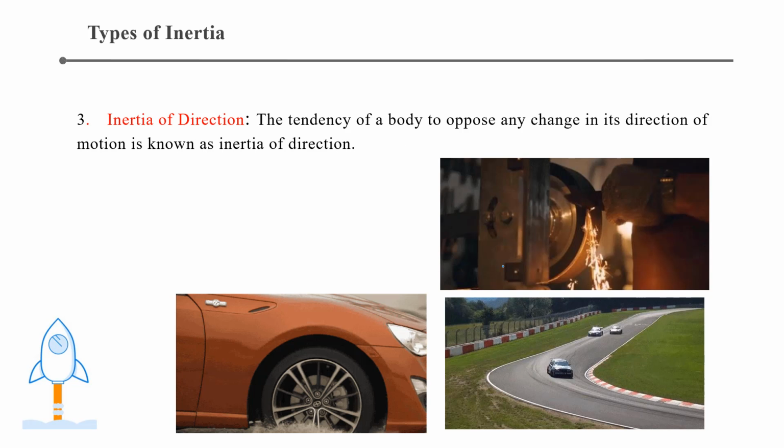Okay. Now, inertia of direction. We have already explained in the class that it is the tendency to oppose any change in direction. Suppose you are traveling by car, and you know very well what the hillside roads are. Whenever the car takes a turn, you feel a jerk in the opposite direction. Suppose it is taking a right turn, then you feel a jerk in the left direction. This is due to the inertia of direction. That means our body will resist the change of its direction also.